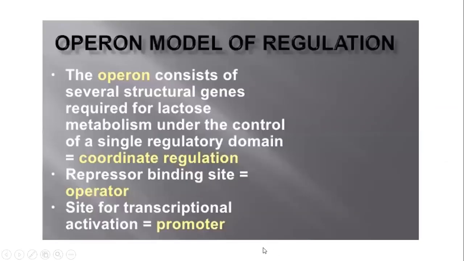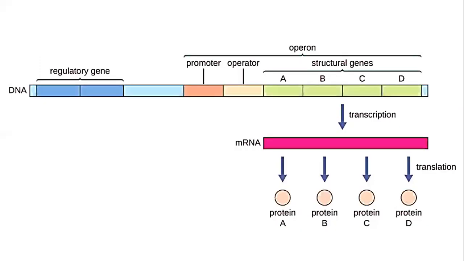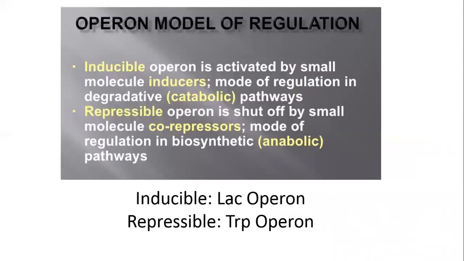And I also told you that the repressor binding site is known as the operator and the site for transcriptional activation is known as the promoter. So these are already told. Okay, so the Operon model of regulation. Basically, there are 2 types of operons: one is the inducible operon, another one is the repressible operon.